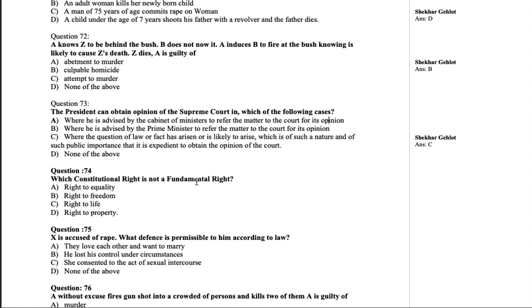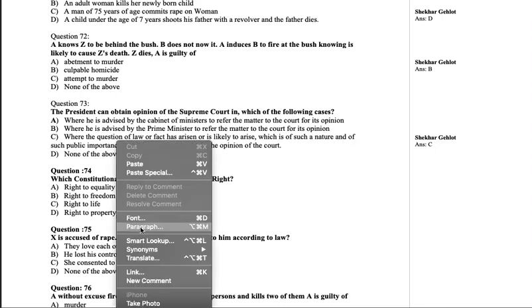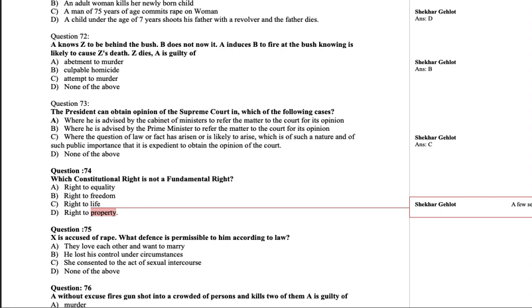Which constitutional right is not a fundamental right? Right to equality, right to freedom, right to life, right to property. Now we have right to equality, Article 14. Right to freedom, we have Article 19. Right to life, we have Article 21. But right to property is merely a constitutional right. It is no longer a fundamental right. Earlier it used to be a fundamental right, but in '74 it was taken out from the basket of fundamental rights and put with the other constitutional rights in Article 301. So now it is not a fundamental right. So our answer is going to be option D.